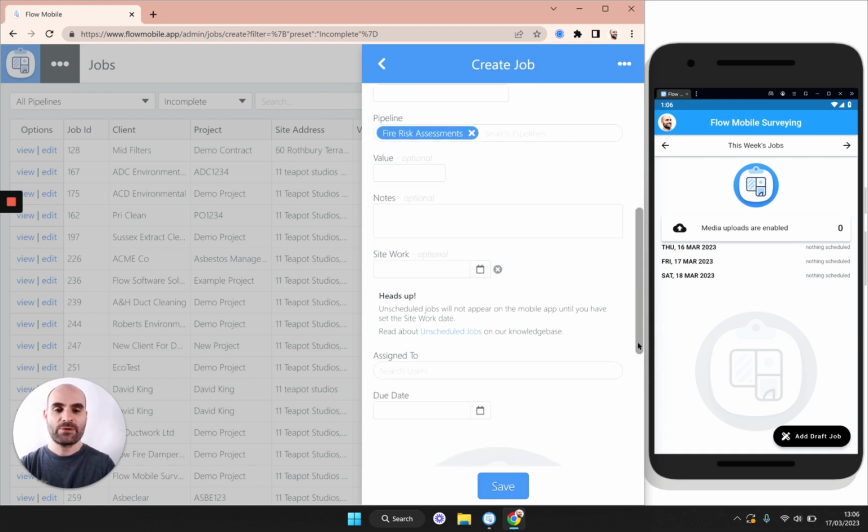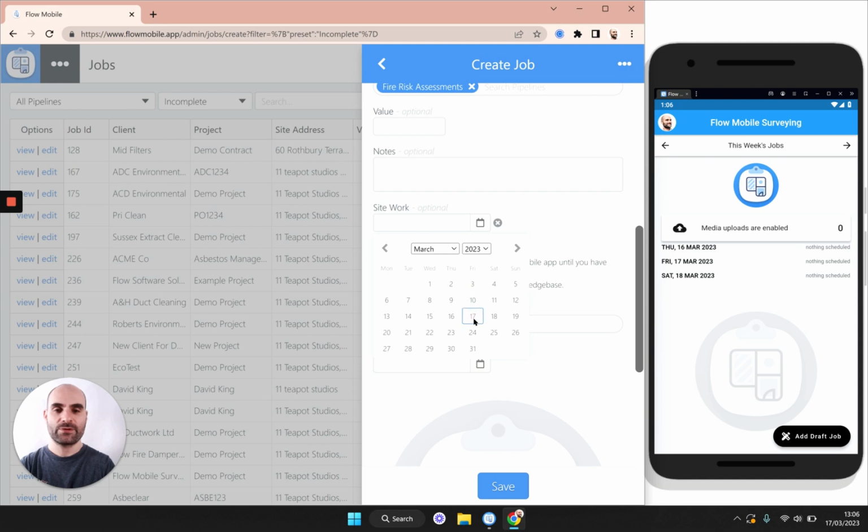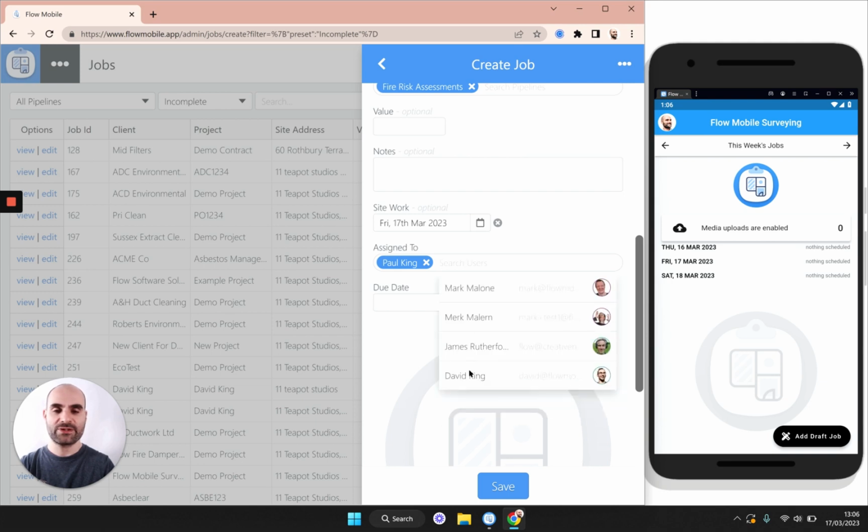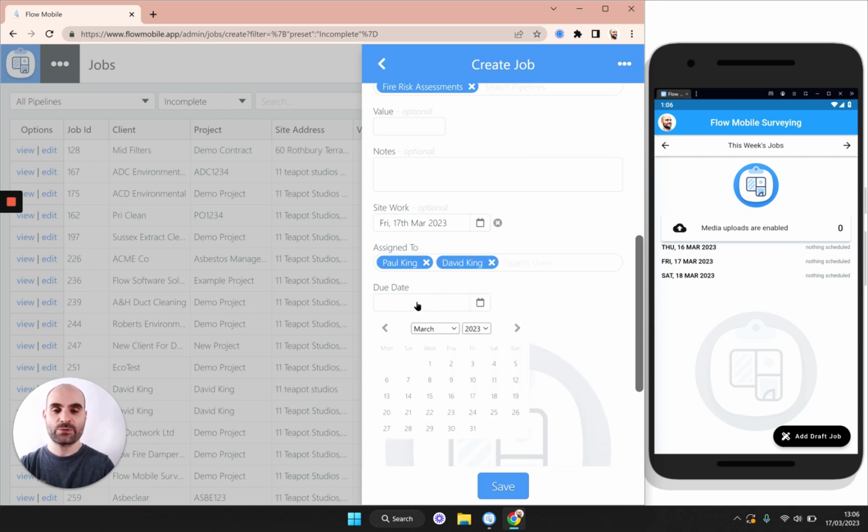Next, we can pop in the site work date. I'm going to put today. We can assign it to some surveyors. I'm going to say it's myself and my brother David. The due date is when you expect the report to go to your client. So just keep an eye on the mobile app on the right hand side. I'm going to save this job.